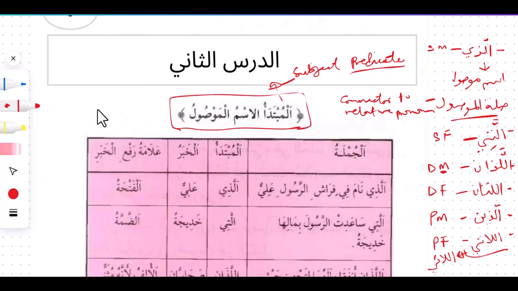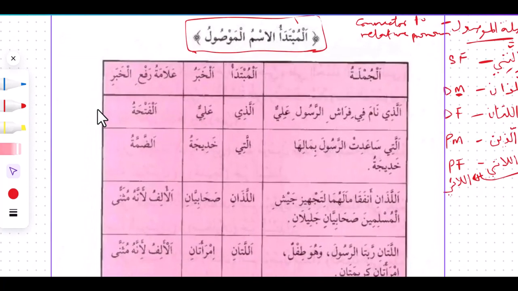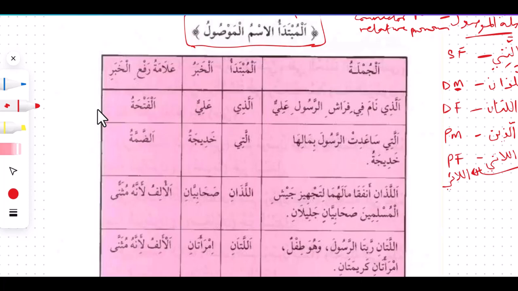I believe we understand. This is going to be explained much better in the following examples. So we have in the example, the first one, al-jumla, sentence.